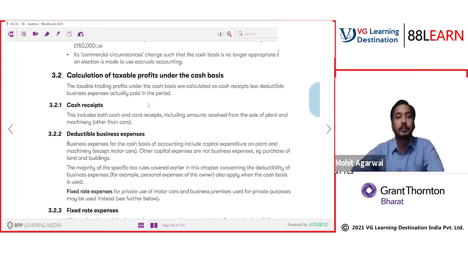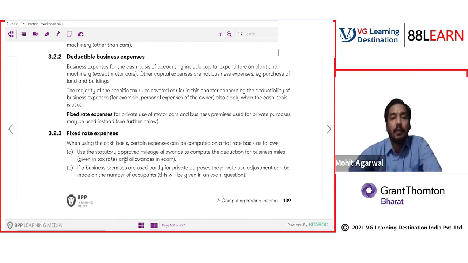So for motor cars, we have a fixed rate. When using cash basis, certain expenses can be computed on a flat rate basis as follows. Use the statutory approved mileage allowance to compute the deduction for business miles. If business premises are used partly for private purposes, the private use adjustment can be made based on the number of occupants.